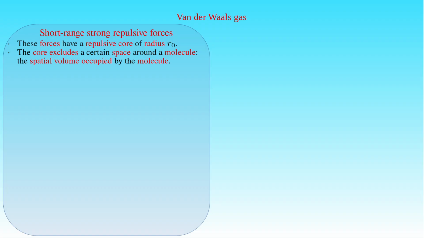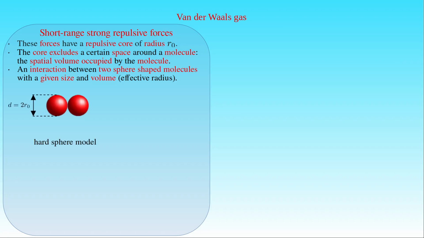In this model we can interpret the short-range strong repulsive intermolecular interaction as the result of the interaction between two sphere-shaped molecules with given size and volume described by an effective radius, although the structure of molecules is not necessarily spherically symmetric. If we apply a hard sphere model of the gas molecules with the effective radius r0 or the diameter d, then there will be a distance of closest approach between any pair of particles in the gas. Smaller intermolecular separations are forbidden, as the van der Waals potential suddenly increases to infinity.